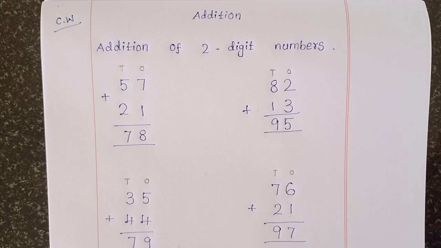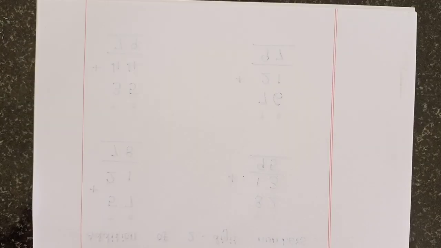Okay, very good. Now all of you close your maths note. Listen.